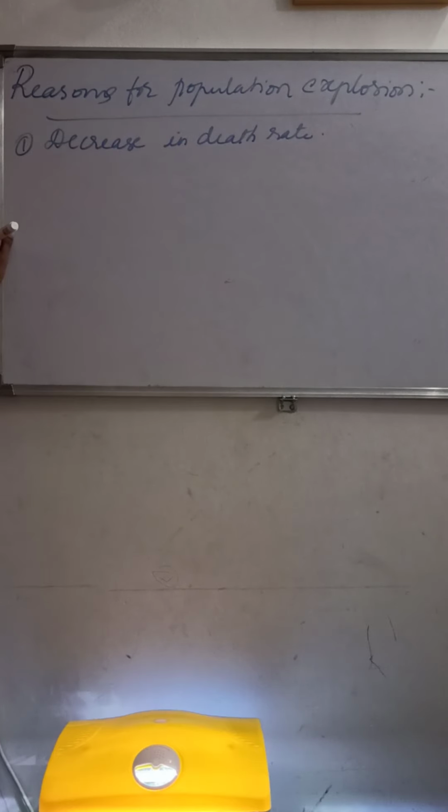The availability of food, medical emergencies and medical facilities that we are providing lead to a decrease in the death rate to a greater extent. That is the first point.